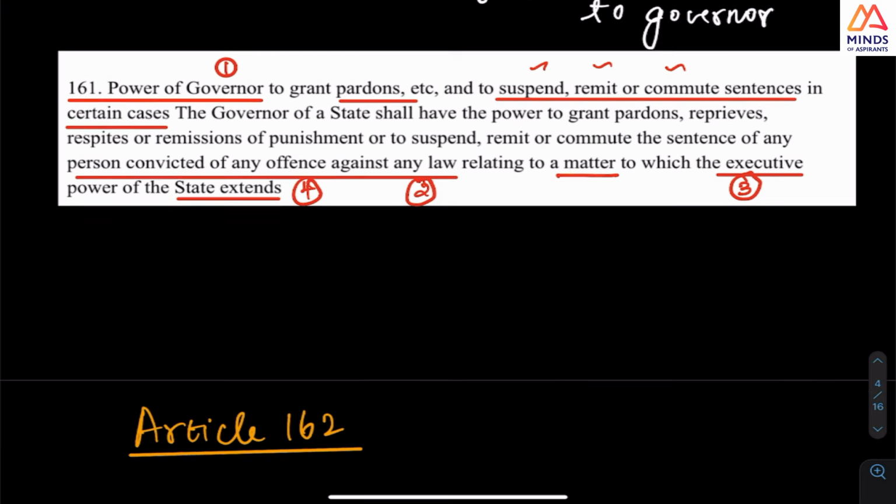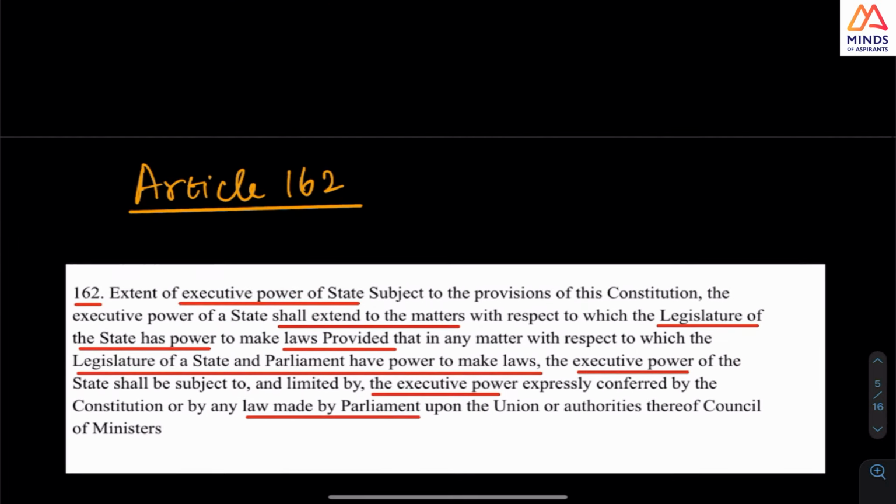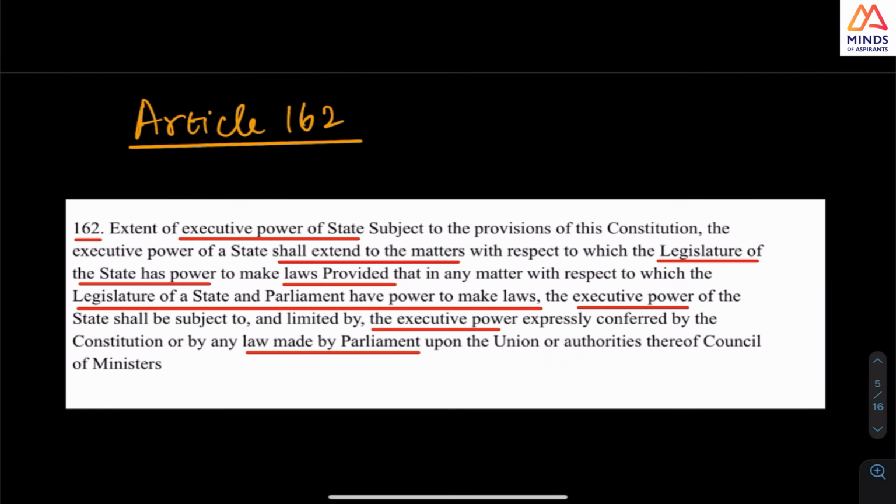This is one of the very key provisions of the constitution. And you can think about what the executive power of the state means, in a sense, where all the laws extend. This is actually Article 162.